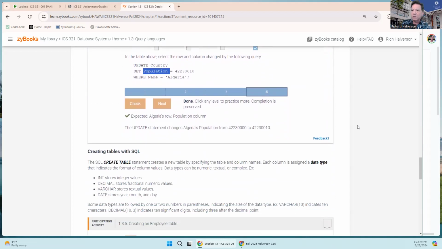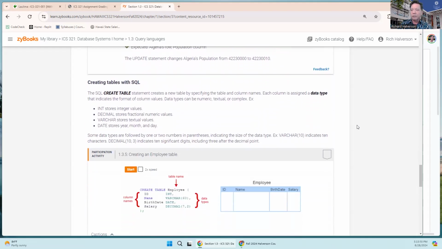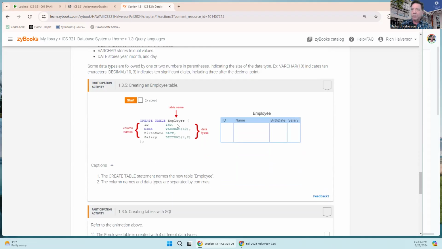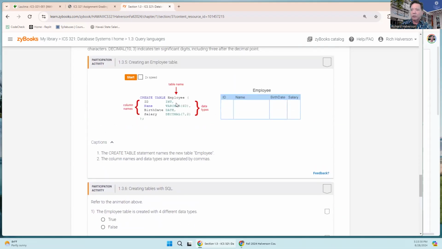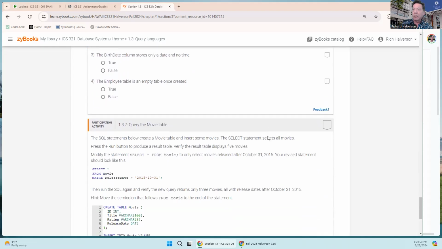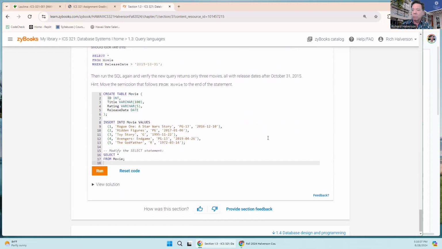Okay, so that's a challenge activity. Here we're creating. This is how you would create a table. This is a create table statement. And once this is executed, then a table exists, an empty table like that. So here's an example of a create.